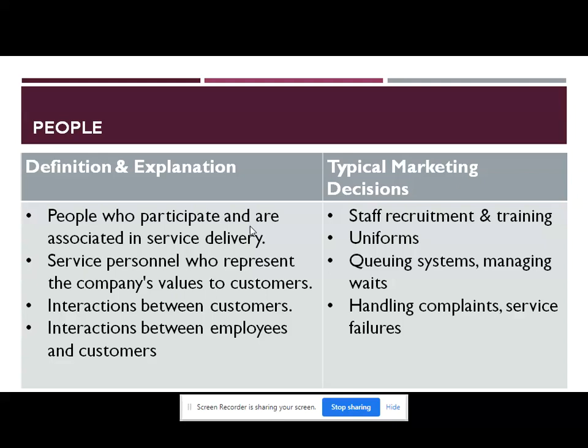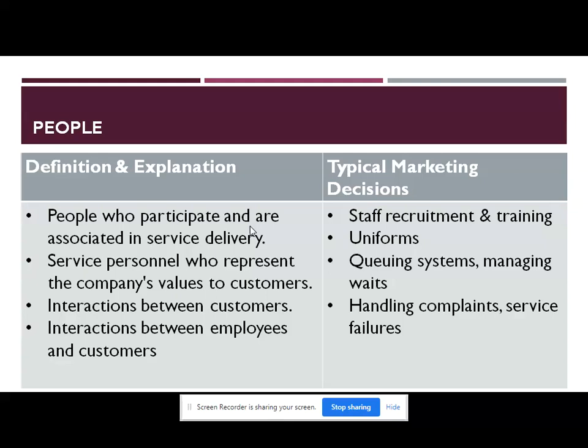in people. Now we will see which are the various typical marketing decisions which are associated with people. Now, staff recruitment and training and development of the sales force and the front and back staff is an important decision for people. Generally, HR will take care of this, but the marketing team also should suggest. Then uniforms of the front end staff. So this will be associated with people.